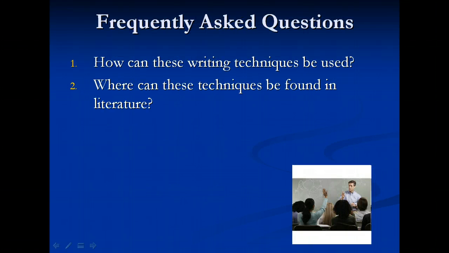How can these writing techniques be used? Authors frequently use flashbacks, flash-forwards, and parallel plots to spice up a story. A story, no matter how interesting, can suffer if told in a straight line with no foreshadowing or mysteries being created. Where can these techniques be found in literature?